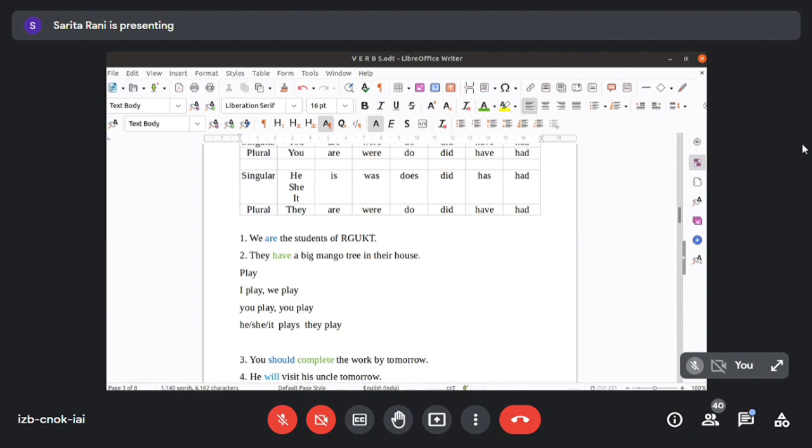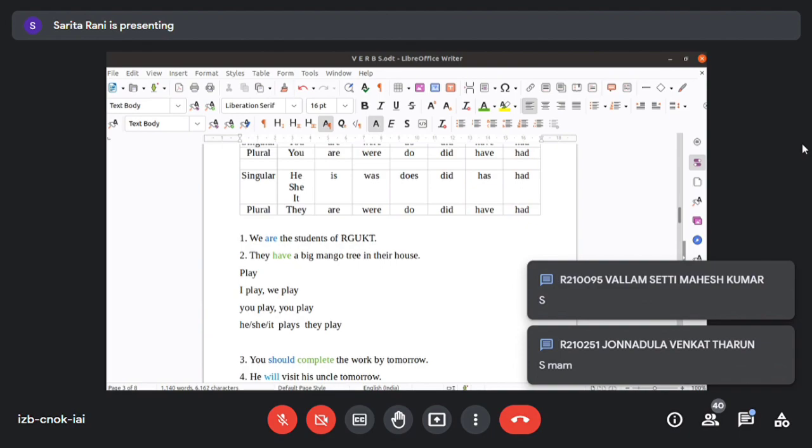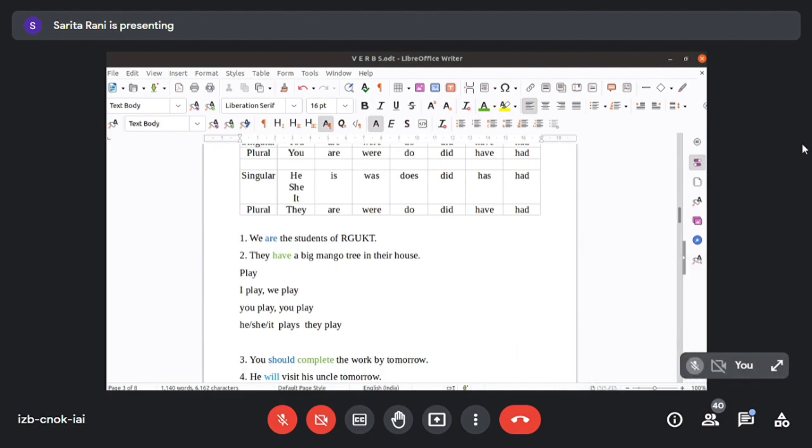Ma'am, don't shall and will come in be form? No, that is related to modals. It will not come in be form. Okay? That is related to modals. Don't get confused. Do not go into other things.